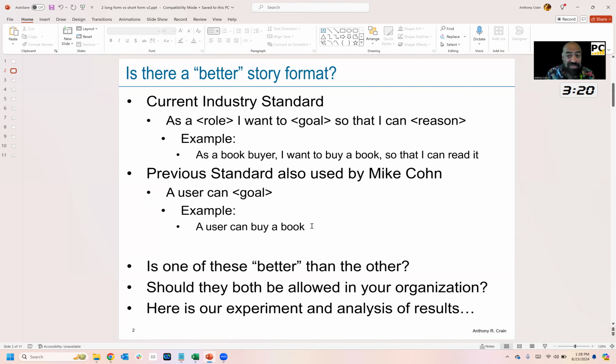And the question is, is one of these better than the other? The second question is, should you allow both of these in your org? Should you only allow one of the two? And finally, we ran the experiment across 8 teams, and here are our results.